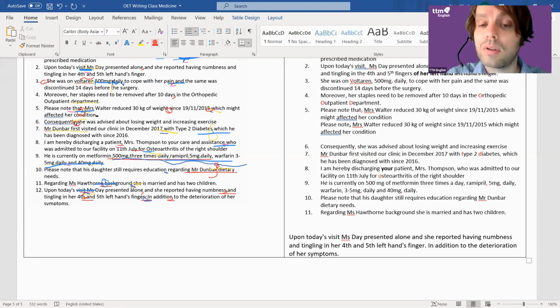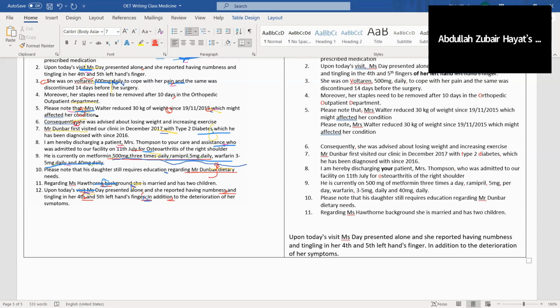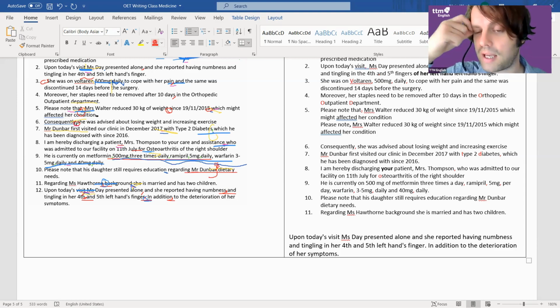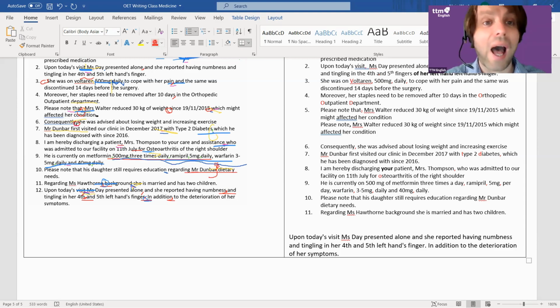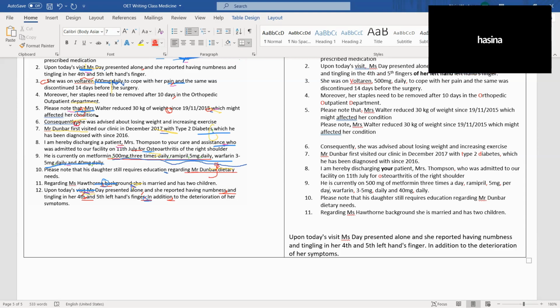Per day sounds better than daily, to be honest. I hate daily. It just doesn't sound natural. You always get non-natives using daily. It's per day, I would say, or a day.